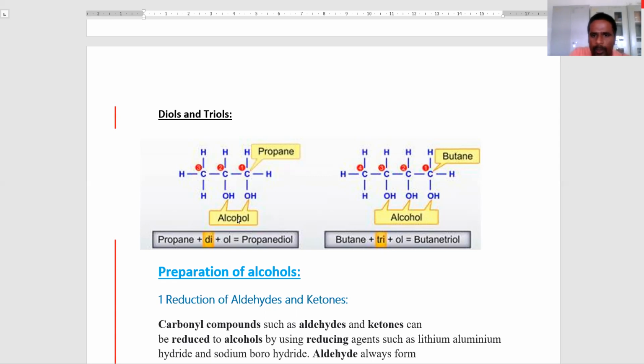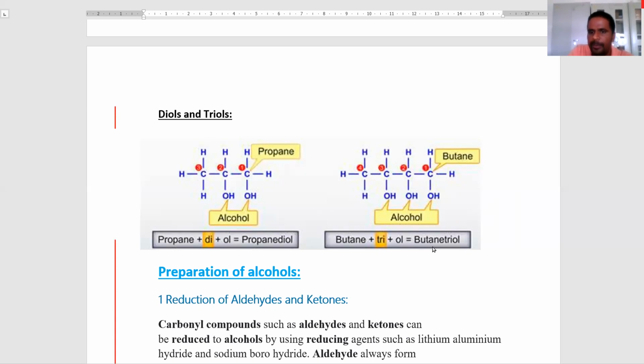This is the diol. Next we come to the triol. Here there are 4 carbon atoms, 1, 2, 3, 4. We call it butane. Here 3 hydroxy groups are present, so we call it tri. Ol means the hydroxy functional group. The name is butane triol.